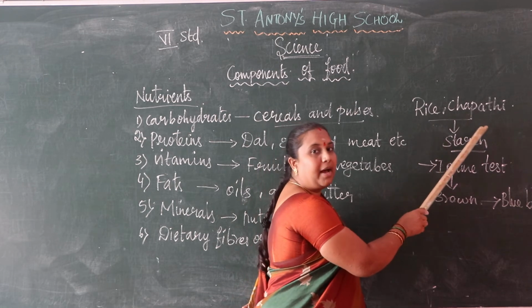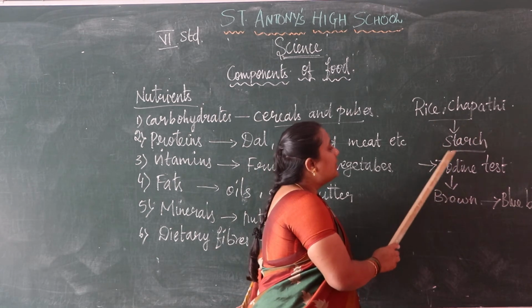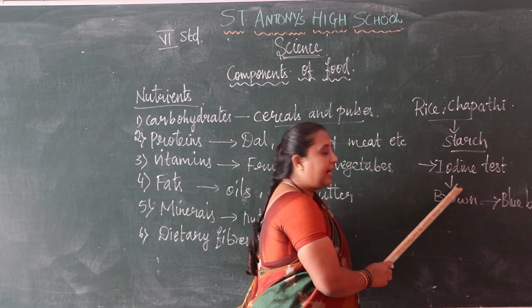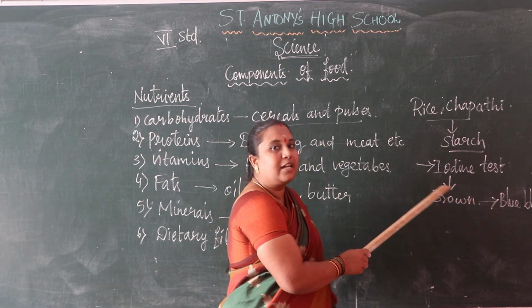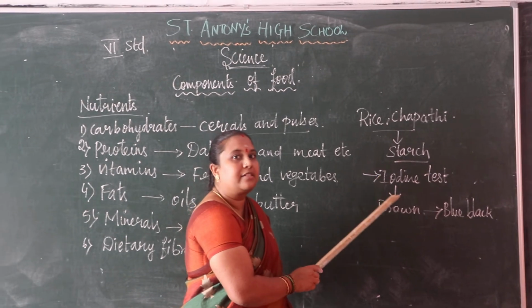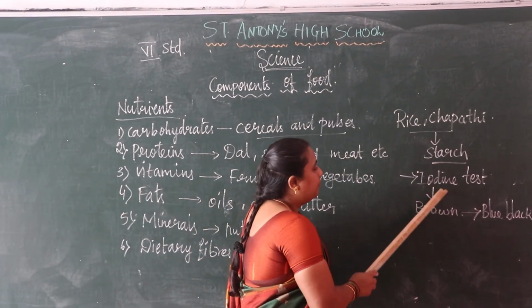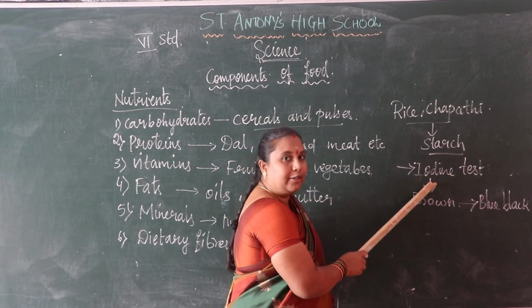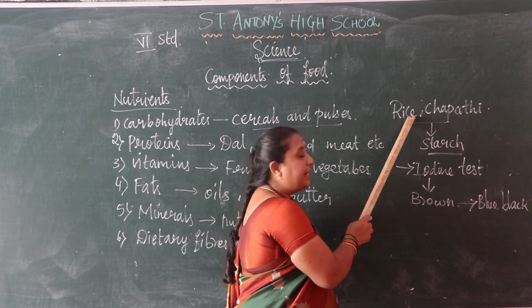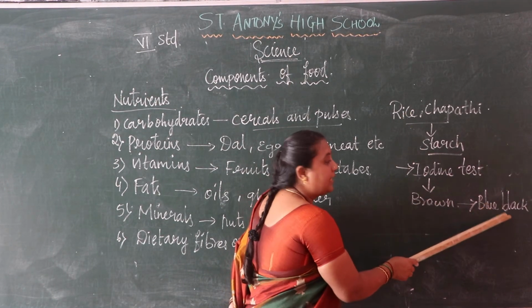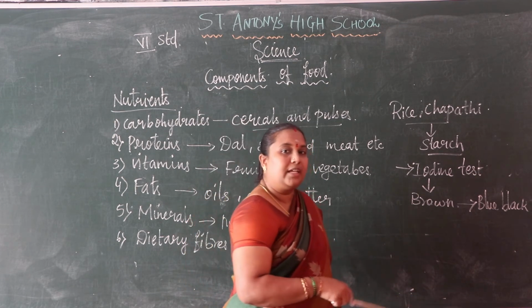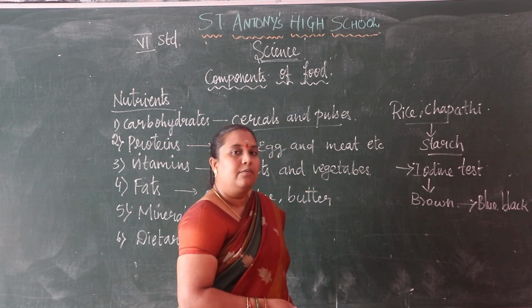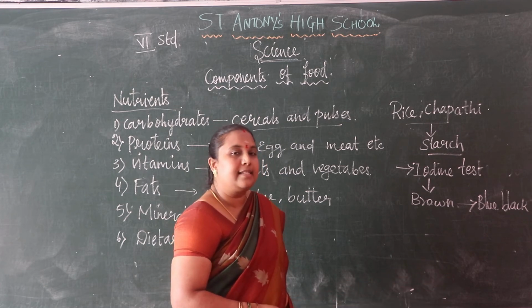This shows whether starch is present or not. What does starch mean? Starch means it is a carbohydrate. So when the brown color iodine solution changes the food items into blue black, we can say that food item has carbohydrates in it.